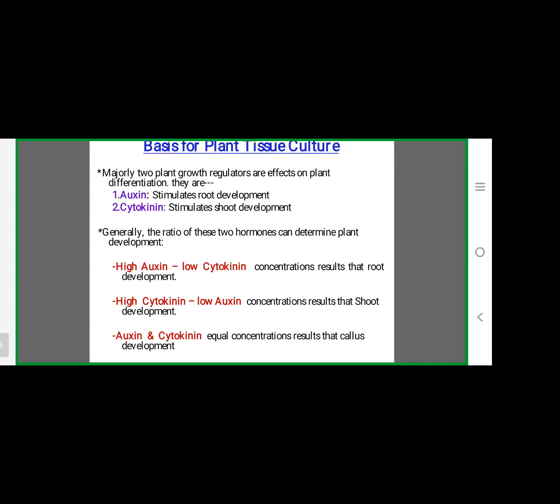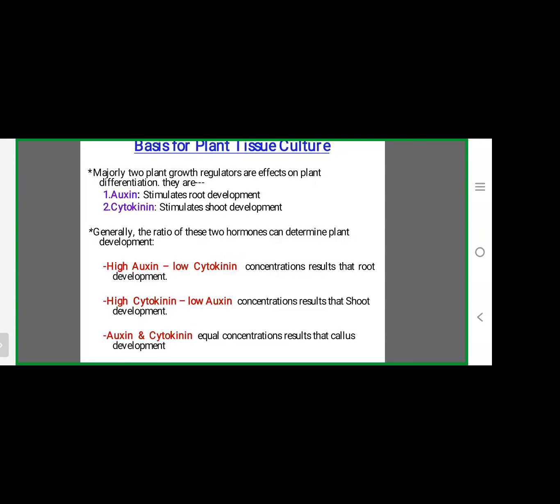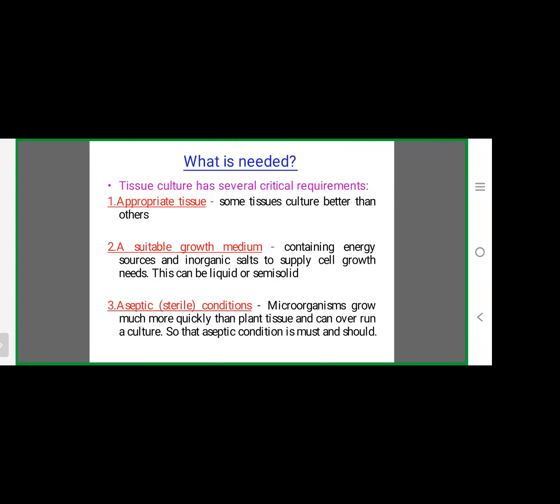Cytokinins are generally used for shoot development. Auxin and cytokinin in equal concentrations result in callus development. This is the formula. High auxin stimulates root development. High cytokinin level stimulates shoot development. And auxin and cytokinin in equal concentrations stimulate callus formation. This is the formula.